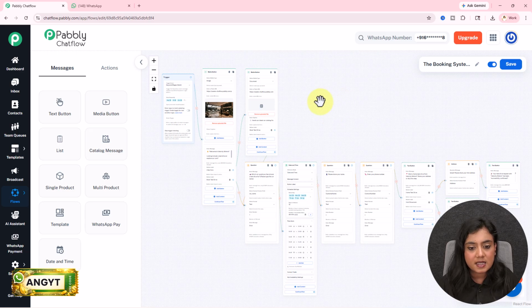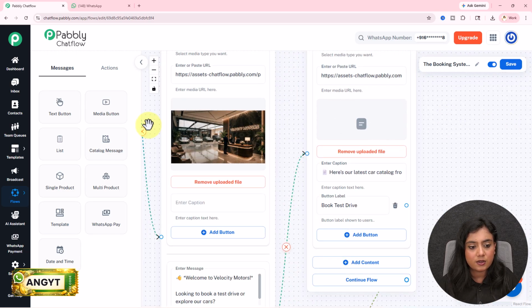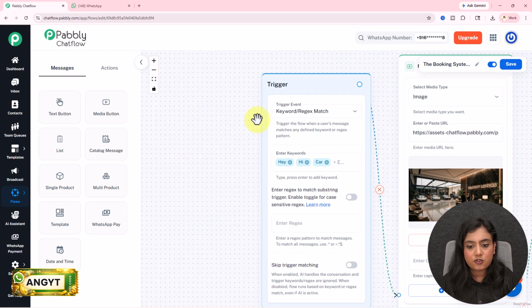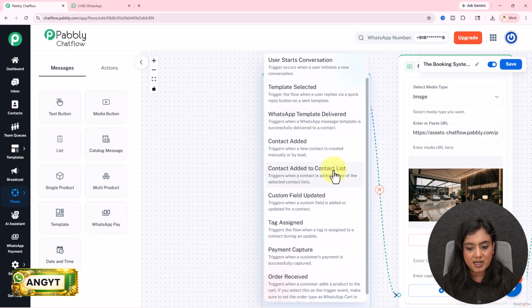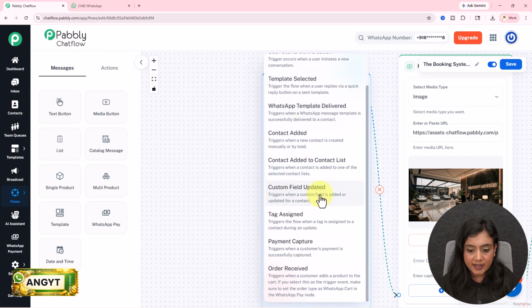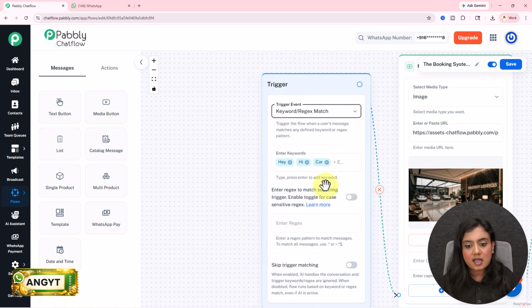So let's discuss this WhatsApp chatbot that you can see on the screen. I have selected the trigger where the event is keyword regex match. Over here in this event, we have multiple options given. That is keyword regex match, user start conversation, template selected, WhatsApp template delivered, contact added to contact list, custom field updated, tag assigned, payment captured, and order received. So these are the events that we have in the trigger from which I have selected the keyword and regex